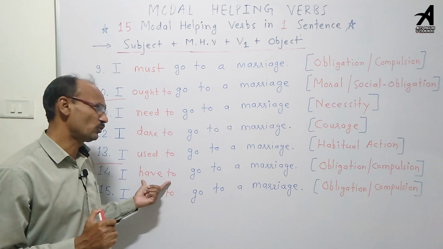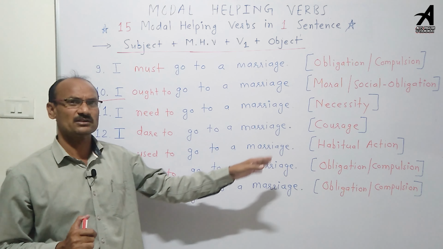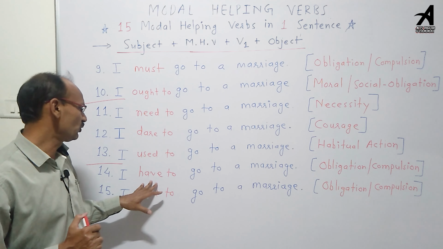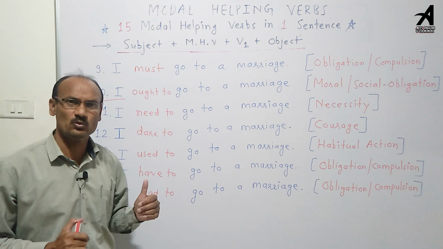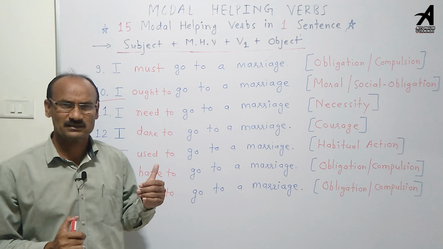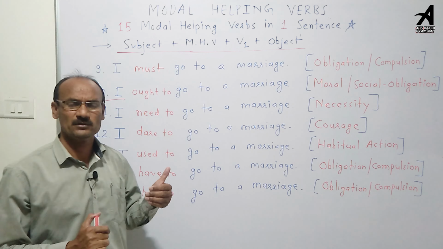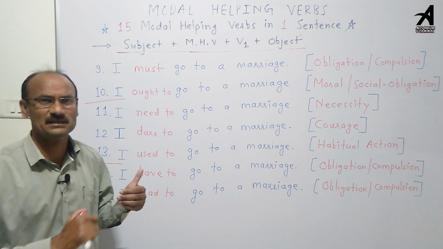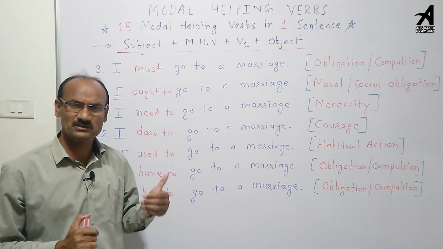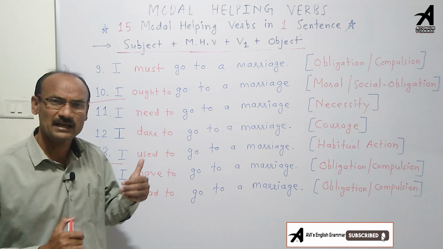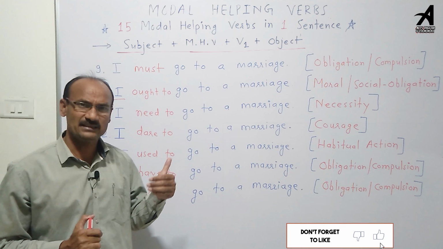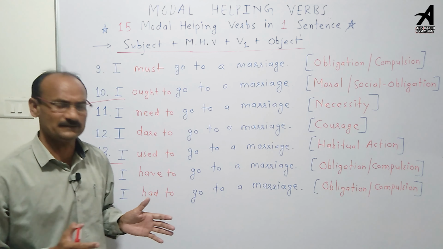Here have to indicates obligation or compulsion, because have to, has to and had to are the similars of must. All four modal helping verbs have the same meaning. Must, have to, has to and had to have the same meaning. Only had to indicates past tense and the remaining indicate present tense.